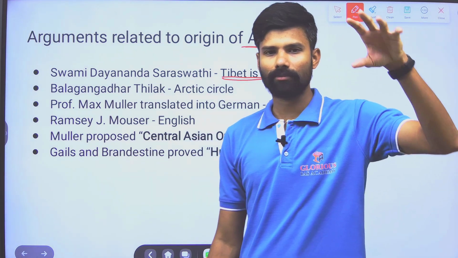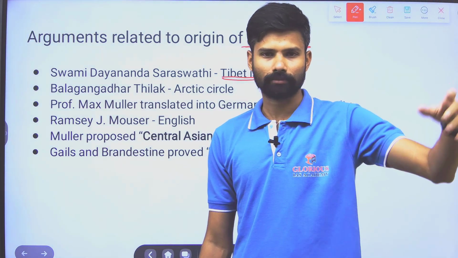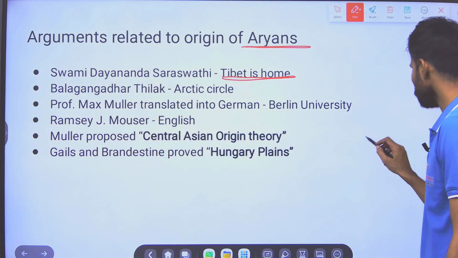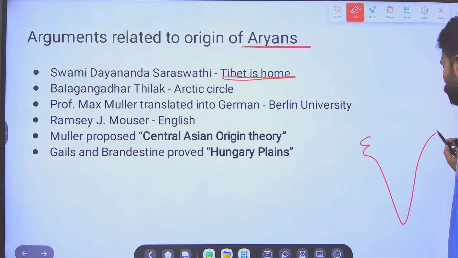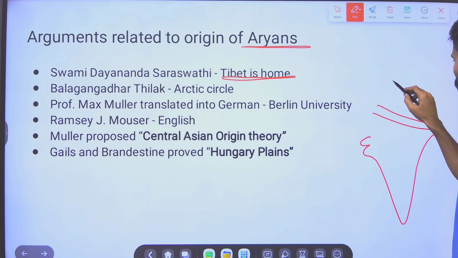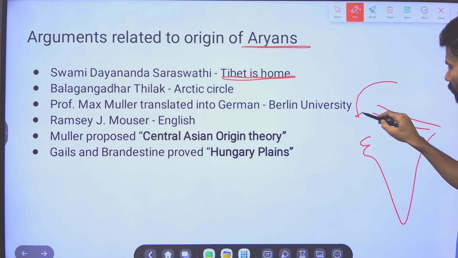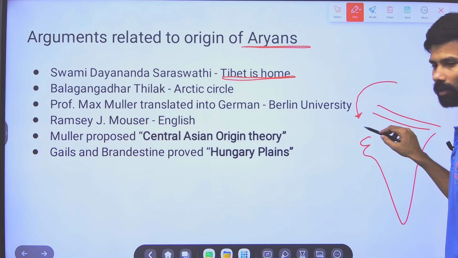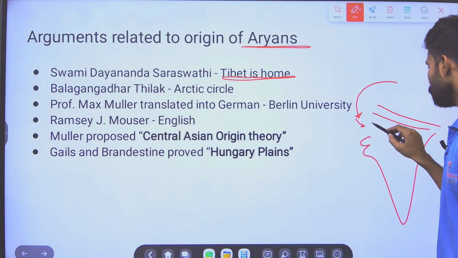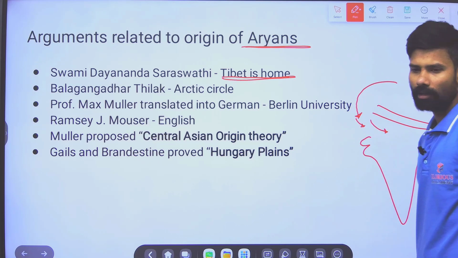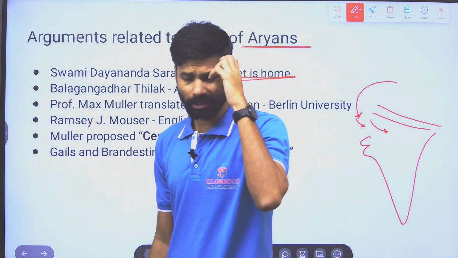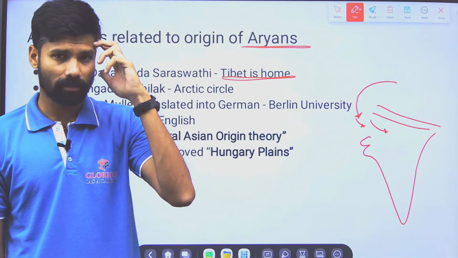So Aryans have come from Tibet to Afghanistan, Himalayas. So from here they have come down to Afghanistan, then Pakistan area, and they enter into the Ganga Yamuna region. So this is the argument of Swami Dayananda Saraswati.